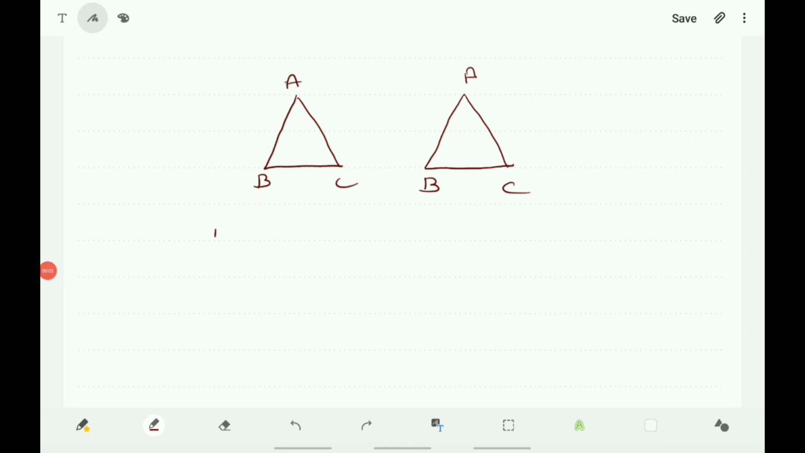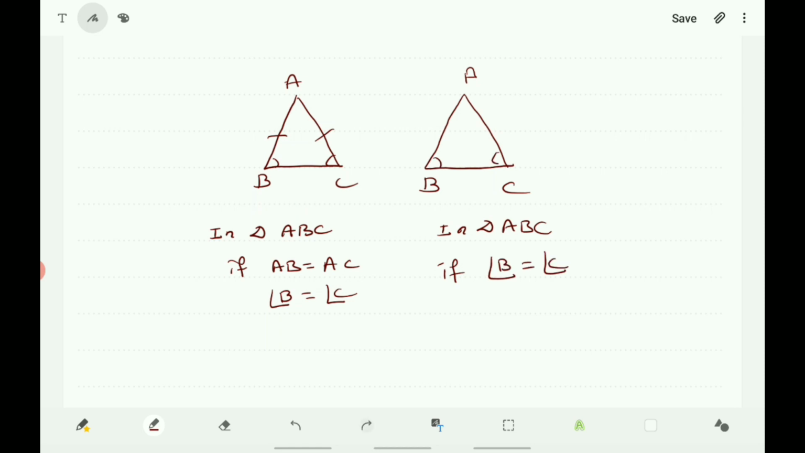You know that angles opposite to equal sides of a triangle are equal, and also sides opposite to equal angles of a triangle are equal. Now in triangle ABC, if AB is equal to AC, then angle B is equal to angle C. And in triangle ABC, if angle B is equal to angle C, then side AB is equal to AC. So here in the first case the sides are equal and angles opposite to equal sides are equal. In the second case angles are equal, therefore the sides opposite to equal angles are equal.